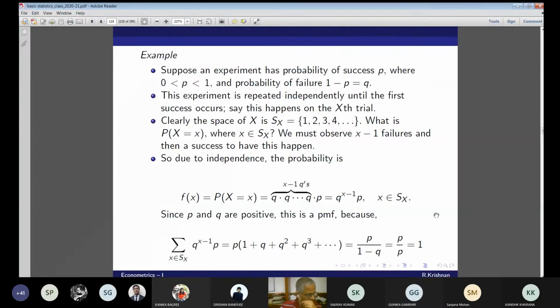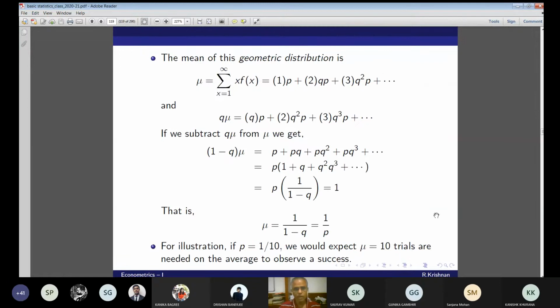The mean of this geometric distribution is this. So go through it. This is simple algebra only.